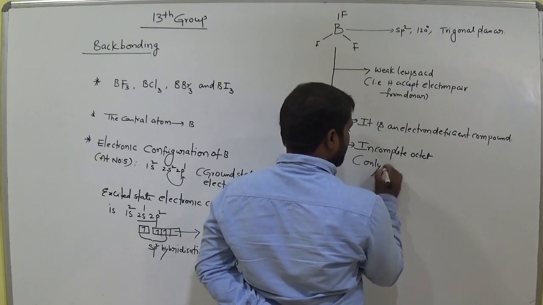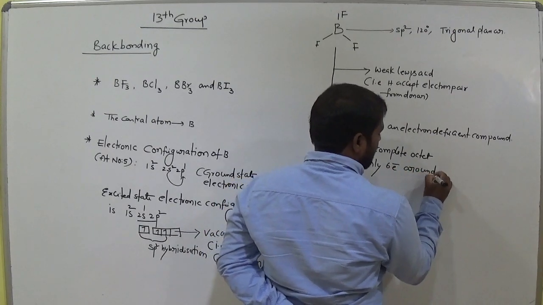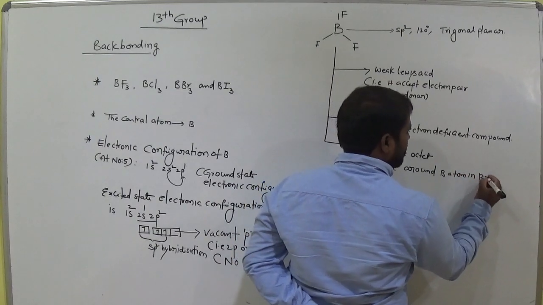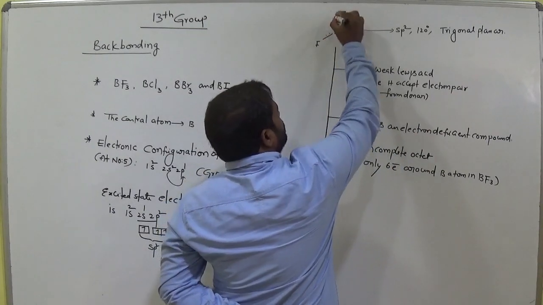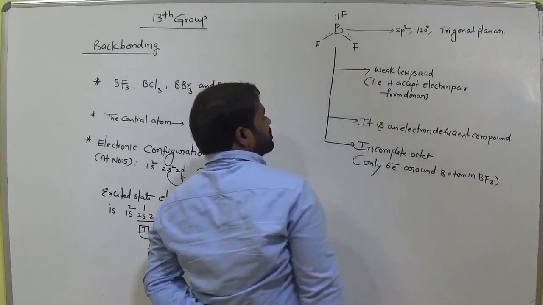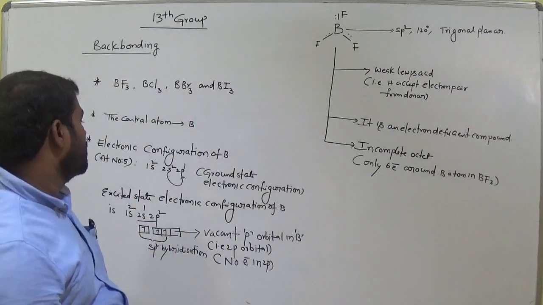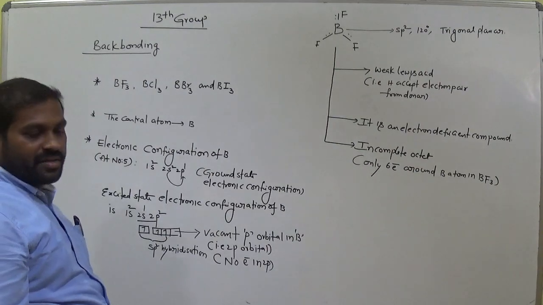That means only 6 electrons around the boron atom in boron trifluoride, am I right? 2, 2, 2. Clear? Now we are going to discuss about back bonding.